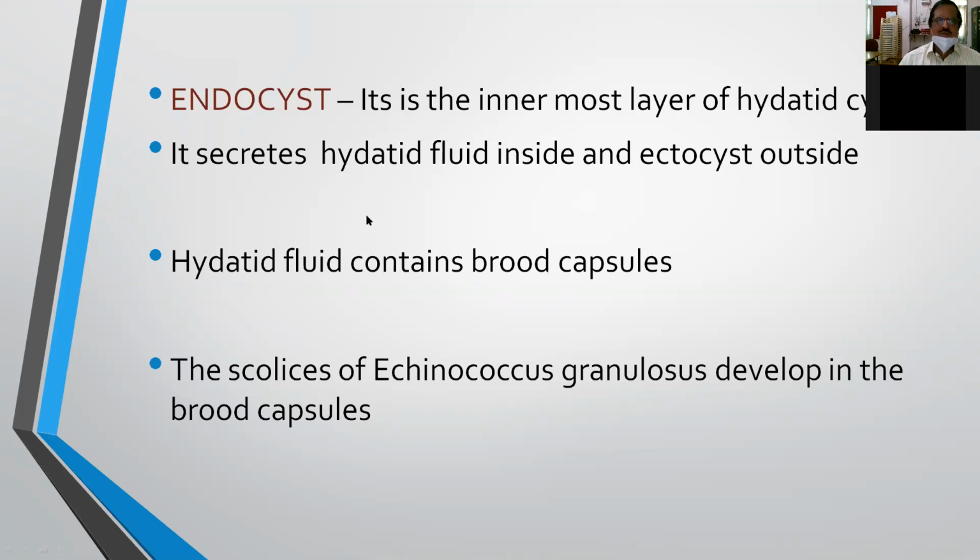So this is the endocyst, which we call the active layer, which is responsible for the growth of the parasite, and it is responsible to produce scolices and daughter cysts, brood capsules, which are responsible for gradually increasing the size of the cyst.